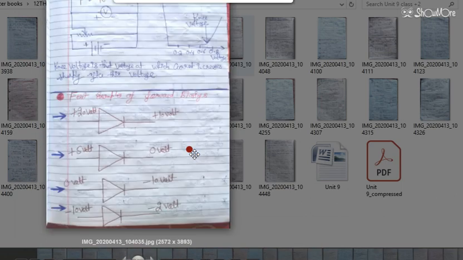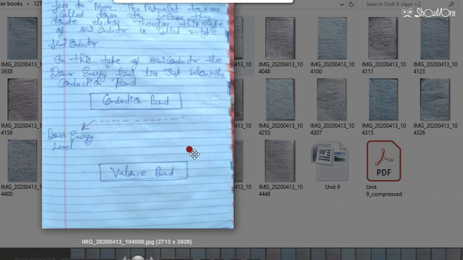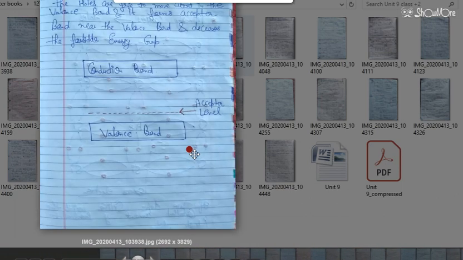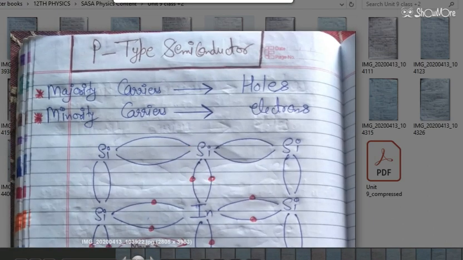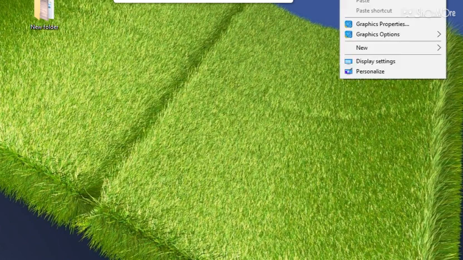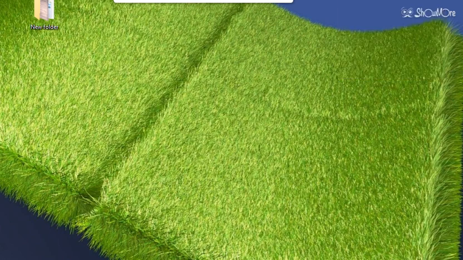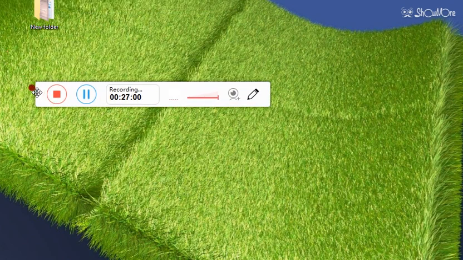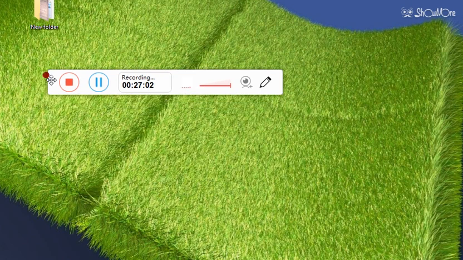So the main objective of today's lecture was to tell you about the valence band and conduction band, and then insulator and semiconductor, because sometimes CBSE asks the question that the energy gap is about 6 electron volt, what type of material is it. So you have to answer that if the energy gap is about 6 electron volt, that material is an insulator. These types of questions sometimes appear in the examination. So this video is approximately 20 to 25 minutes long.